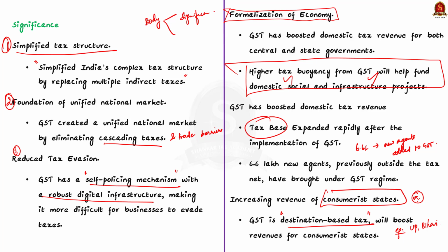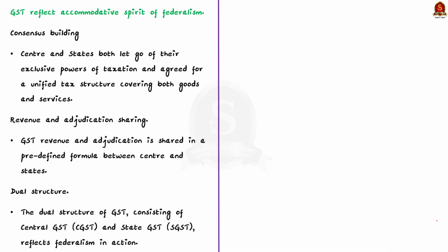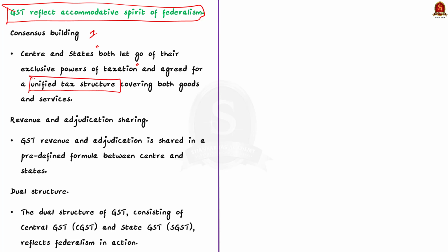Now moving on to discuss how implementation of GST reflected the accommodative spirit of federalism. Firstly, about consensus building. See, GST was introduced after thorough consultation and bargaining wherein the Centre and states both let go of their exclusive power of taxation and agreed to a unified tax structure covering both goods and services. See, the Centre guaranteed states clear revenue visibility to address their concerns during the initial years of implementation of GST.